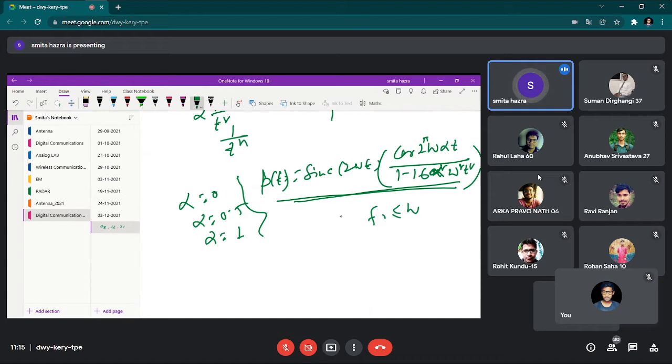For the effect of the alpha, it is clear that with the sinc(t/T) you are getting another 1 by t term. So that is the benefit of the role of the alpha, or the raised cosine spectrum. If you consider alpha equal to 1, that means your f1 is equal to W, so obviously you are getting the full cosine spectrum there. So these are the things we can enjoy from this.